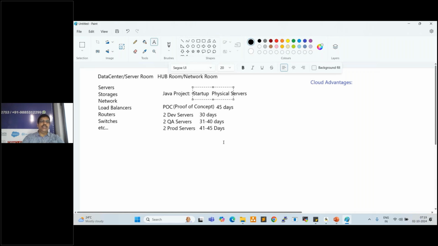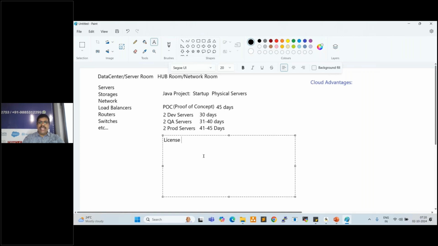Okay, yeah. So if you want to set this up, the very first thing we have to do for the POC is buy the licenses, right? OS license, application license, every license we need to buy.